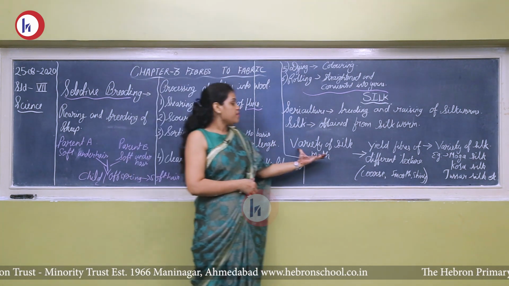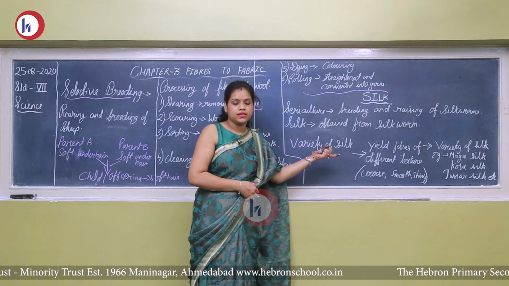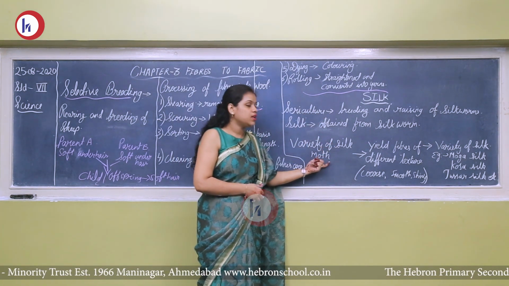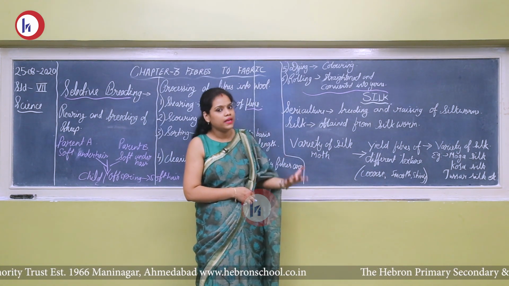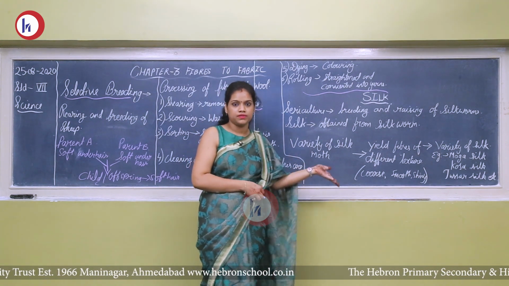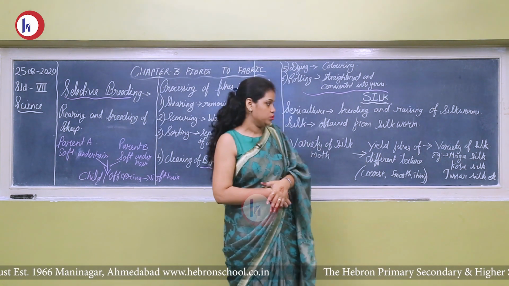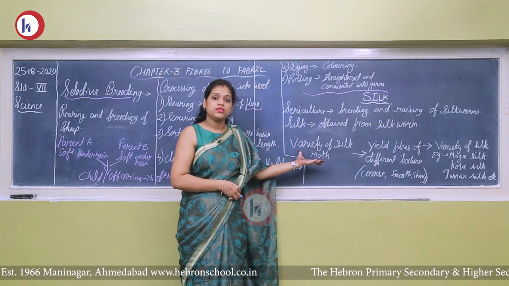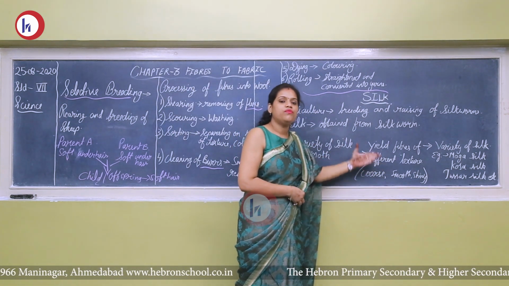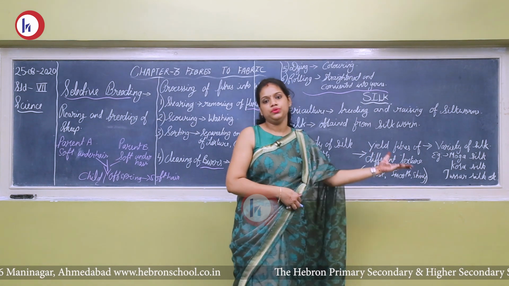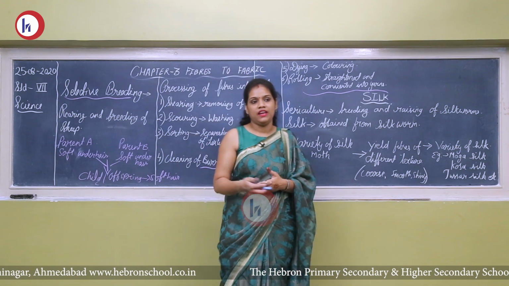So there are varieties of silk moth. Now silkworms, that is a process we will discuss later. Now there are different varieties. ऐसा नहीं है कि एक ही टाइप का silk moth है उसमें से एक ही टाइप का आपको silk मिलेगा. You know there are varieties of silk available in the market like muga silk, kosa silk, tussar silk and many more. So that variety depends on the silk moth. तो silk moth जैसा होगा वैसा वो fiber देगा और जैसा fiber होगा that can be converted into silk. So now we will discuss the silkworm and its life history.